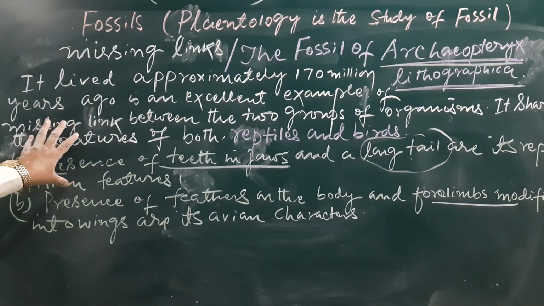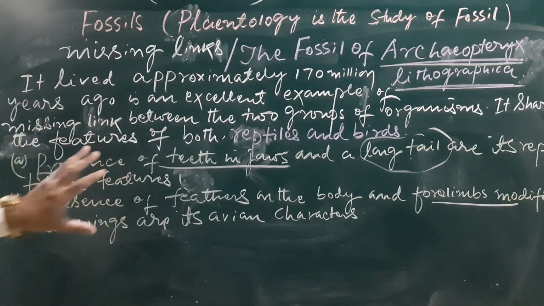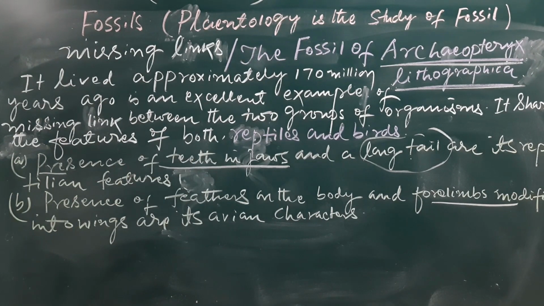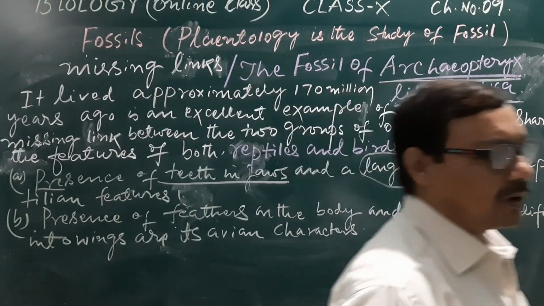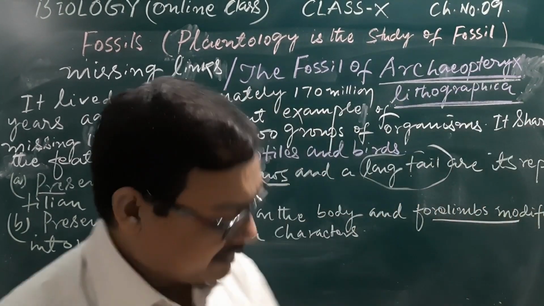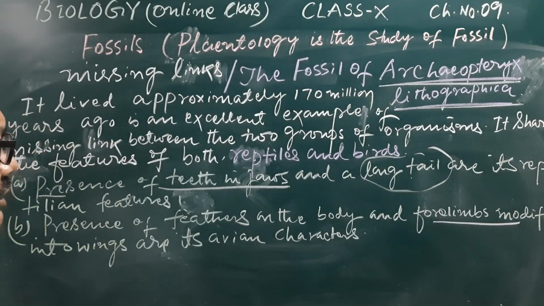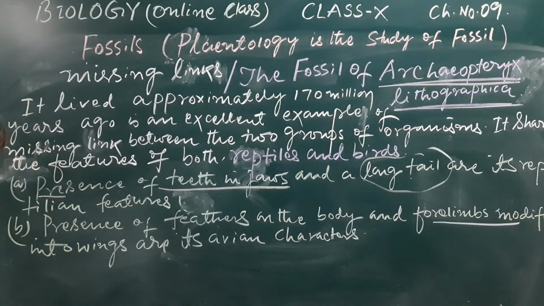So that is an excellent example of a missing link. I have also told you regarding living fossils. That is not included in your syllabus; you just have to write down examples of some living fossils, like from the animals: